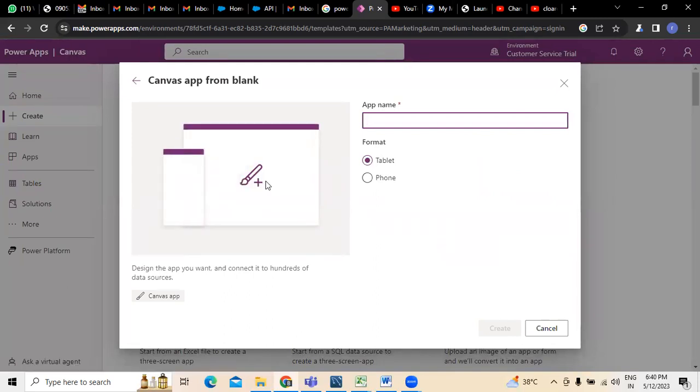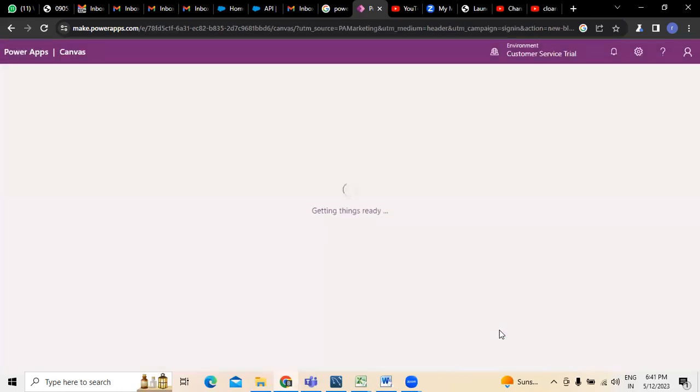For the application name, I'll name something relating to a food application, so food delivery app. It is called food delivery application. I'm creating a table for the purpose of the table and all that stuff. Here, click on create.